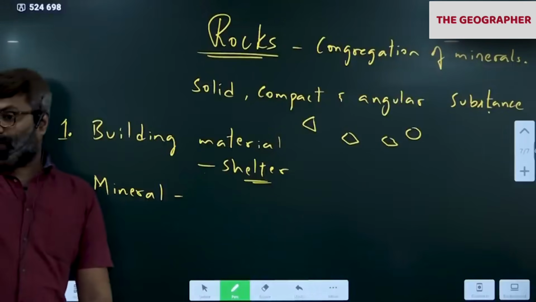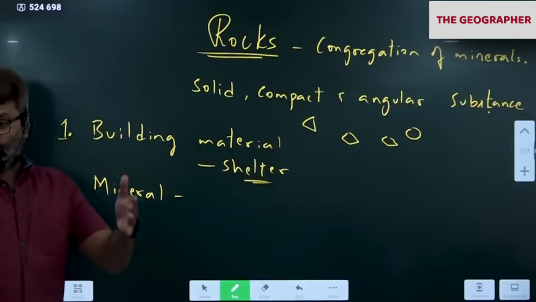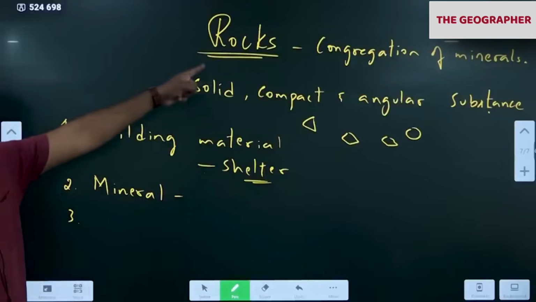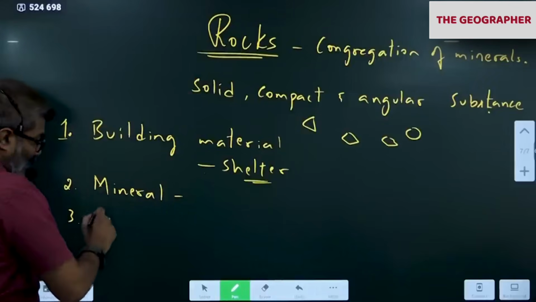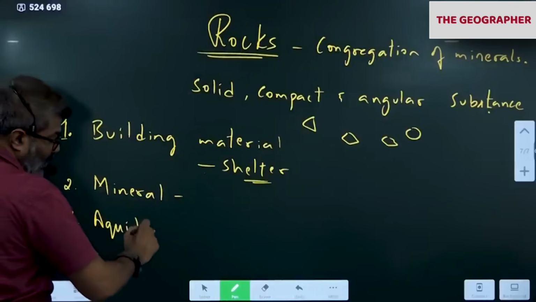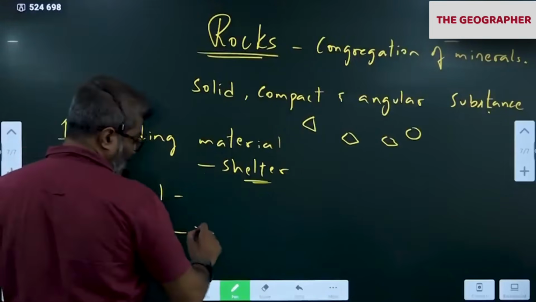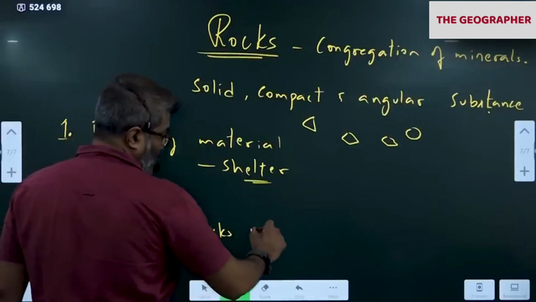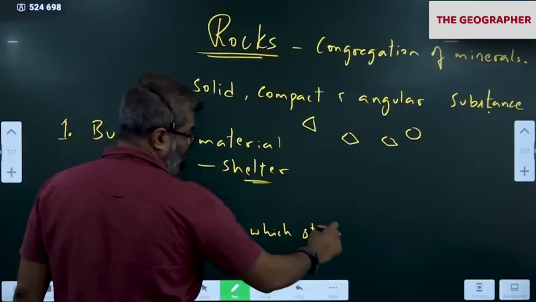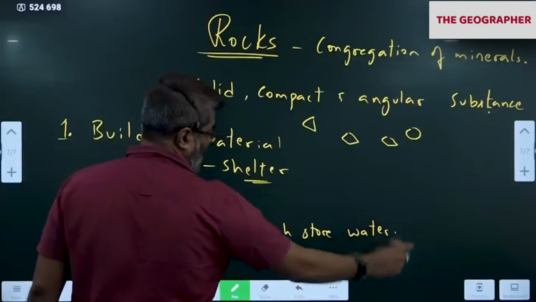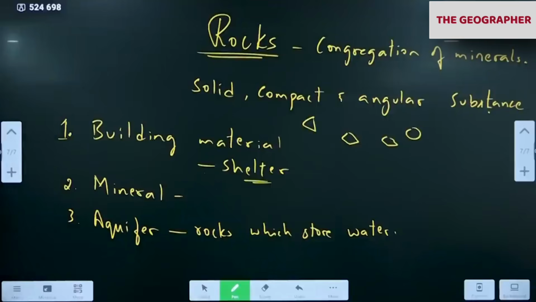When it rains, what happens? The first water falls on the soil. Then water goes down. It collects where? Finally, rocks. So rocks help us store groundwater, aquifer. Aquifers are rocks which store water. So as a result, below we have a lot of aquifers which store large amounts of water.